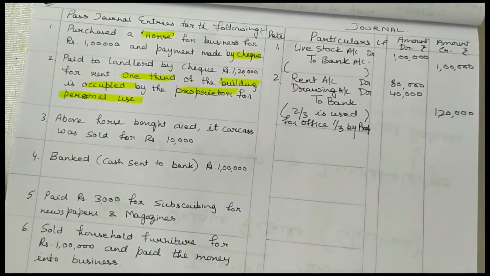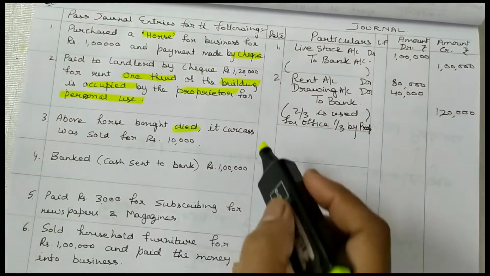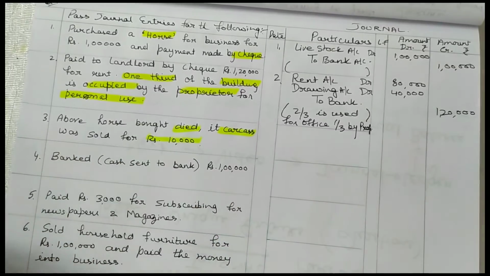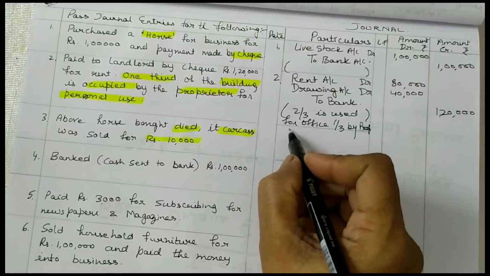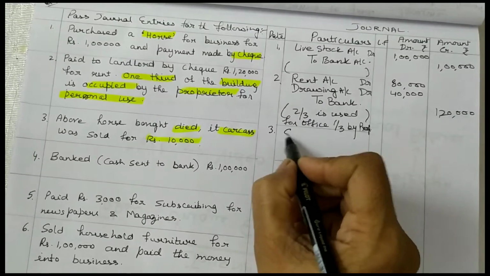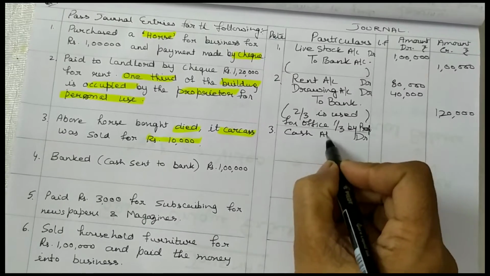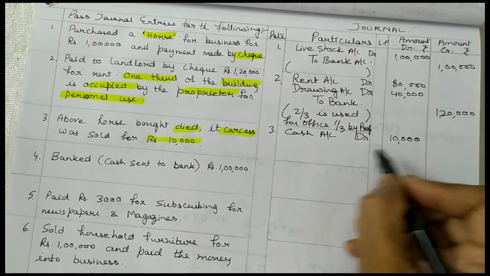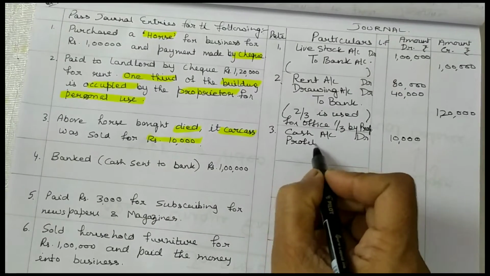Next: the horse bought earlier died. The carcass was sold for rupees 10,000. So this is a loss. You are receiving cash for the carcass, so cash account debited 10,000, and profit and loss account debited.